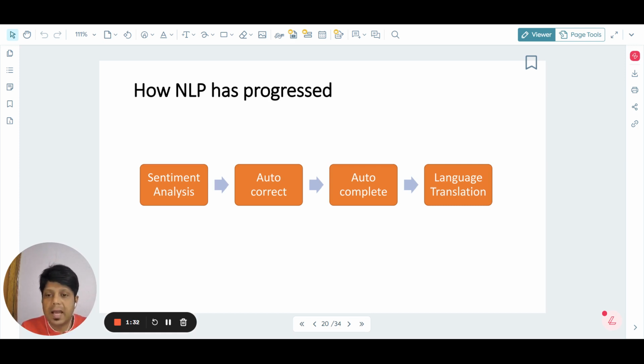Now once NLP has understood the words, the next use case was autocorrect, which we use in our WhatsApp, right? And once AI models understood words, the next thing for them is sentences. Once they understood sentences, the next use case was autocomplete, which we use in Gmail, on Google, in our Word doc, in Google Doc, right? And then once they started understanding other languages, the other use case was language translation.